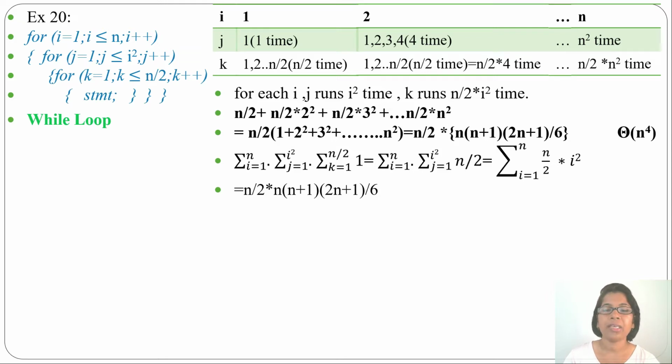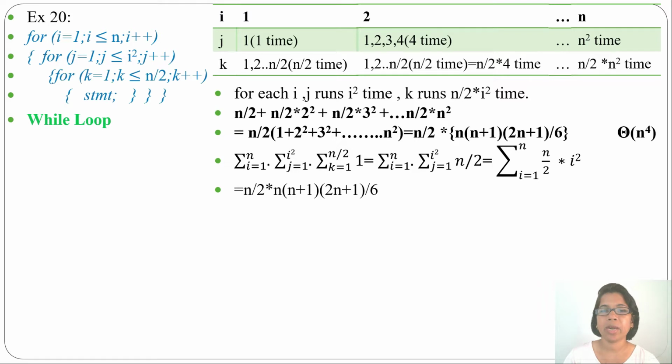Hi, I already discussed 20 examples of different types of for loop: single for loop, multiple for loop, nested for loop. Let's discuss while loop. There are two types of while loop. One is while loop, another is do while loop.